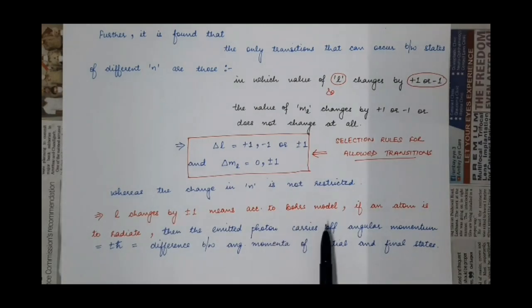So if L changes by +-1, this means if an atom is to radiate a photon, then that emitted photon will carry the angular momentum either +h cut or -h cut, equal to the difference between the angular momenta of the electron in the initial state and in the final state.